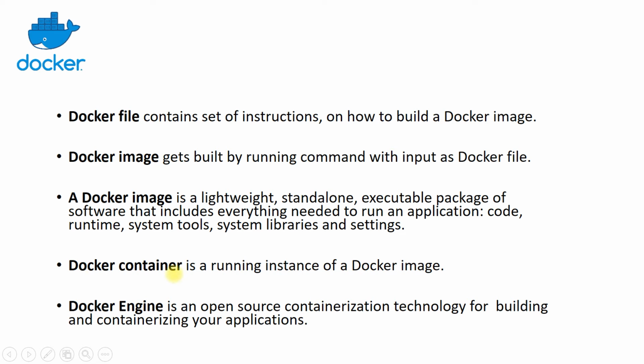A Docker container is a running instance of a Docker image. For example, if you give life to a Docker image, it becomes a Docker container, because it is the running instance of a Docker image. And Docker engine is an open source containerization technology for building and containerizing your applications. Basically, it provides a runtime to have your containers running. So this is the primary difference between the different Docker terms.